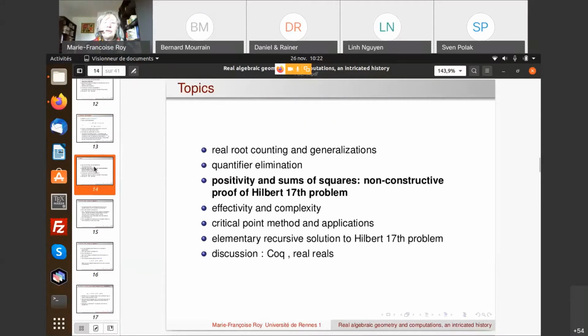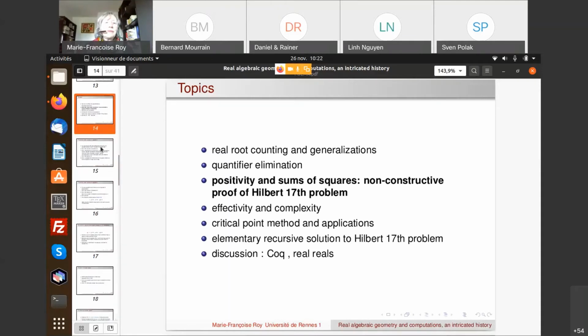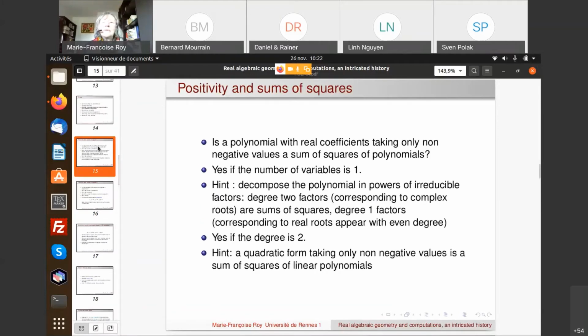Okay. So now I want to talk about another very important problem in the history of real algebraic geometry, which is the Hilbert 17 problem. And you see that in this case, even though there is a connection between some aspects of quantifier elimination and this problem, the proof that was given was highly non-constructive. So I want to explain that now. Okay. So the problem is about positivity and sums of squares.